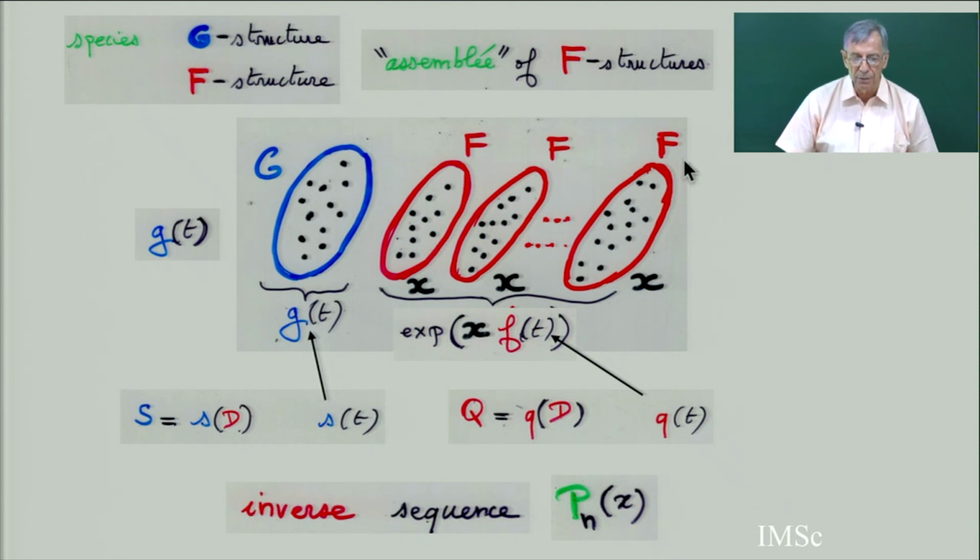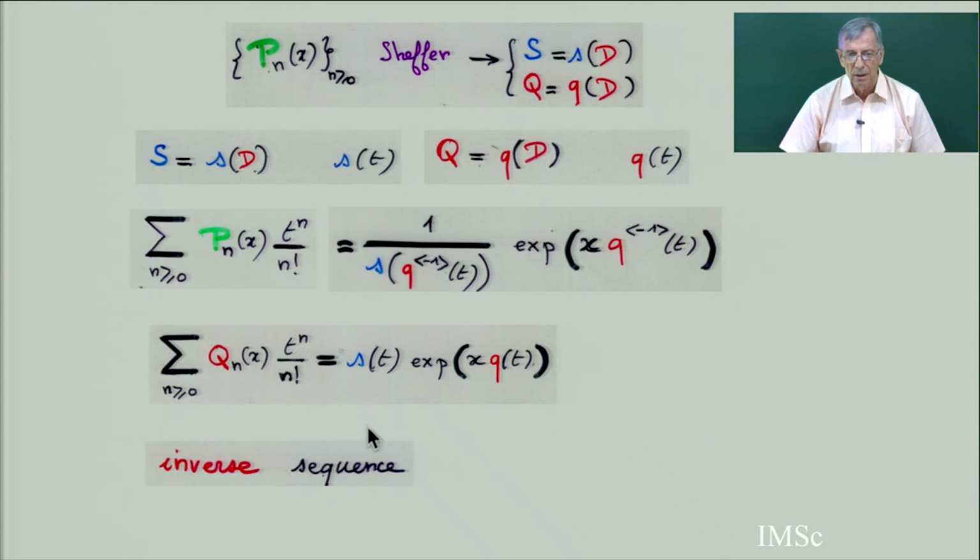You have a certain species F, and you have an assembly of F structures. An assembly means taking the exponential, and multiplying f of t by x means you put a weight x on each block. So you see, Sheffer polynomials are exactly this. You have two species, F and G, of two different kinds. Here is one kind, and you are taking an assembly of the other kind, and you have x for each block here. And Q and S are the generating functions, what we have done here. S and Q are here.